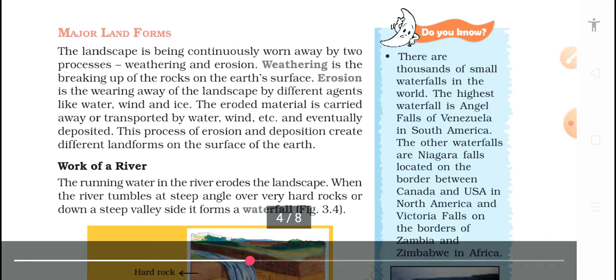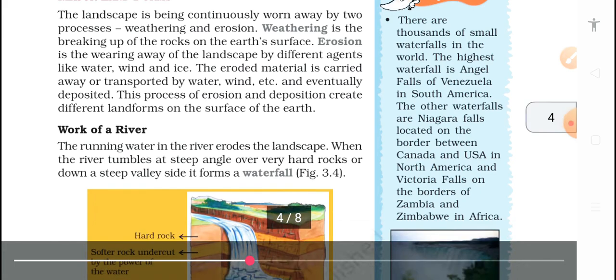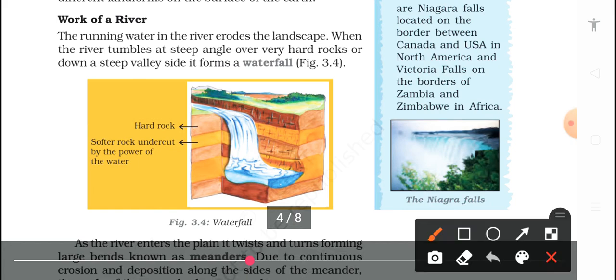Here we will talk about how rocks come on the surface, and erosion, how the soil moves from one place to another, like erosion, deposits, etc. Firstly, we'll talk about the work of rivers. The running water in the river erodes the landscape.